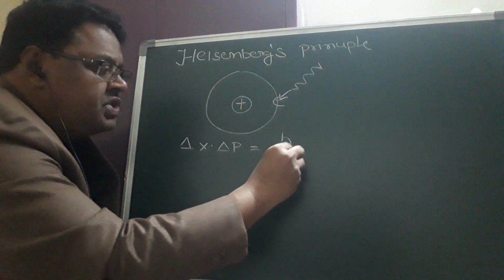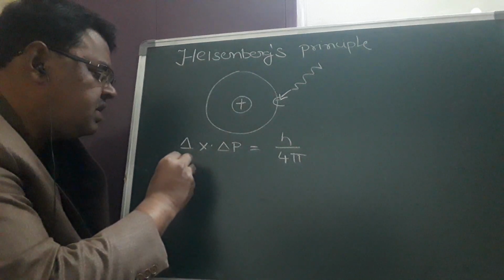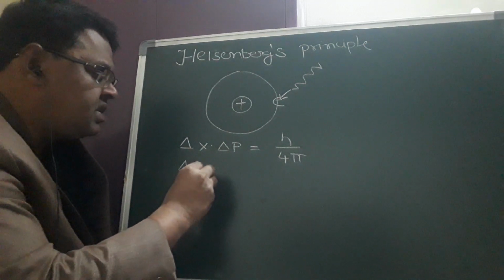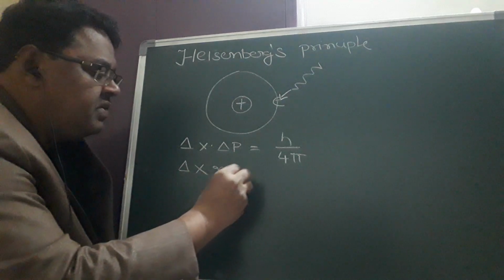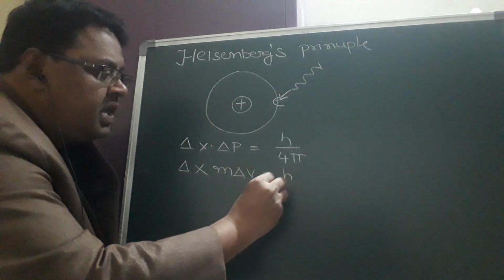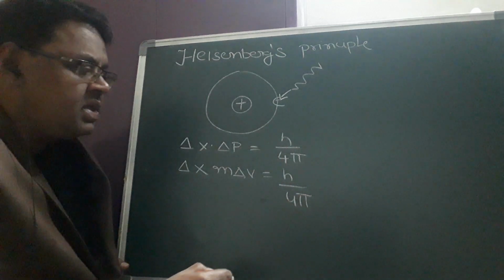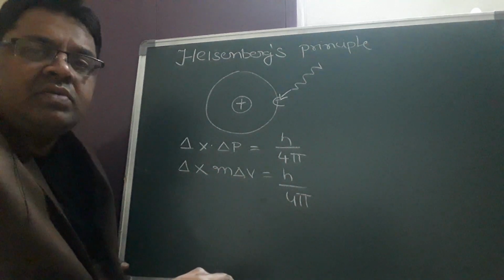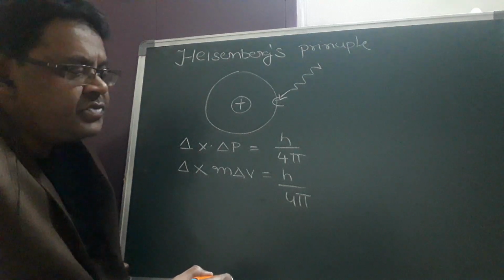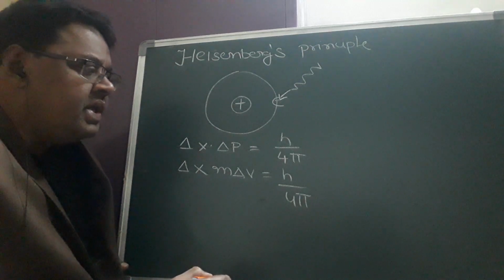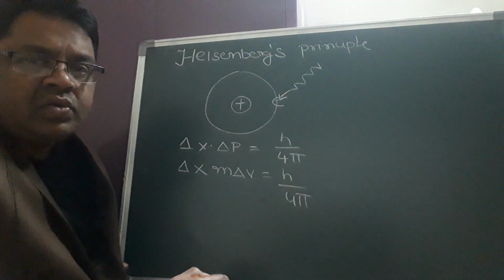This is the equation, or you may write it as delta x m delta v is equal to h by 4 pi. Here delta p is equal to m delta v. Now you can use any of these formulas as you require.